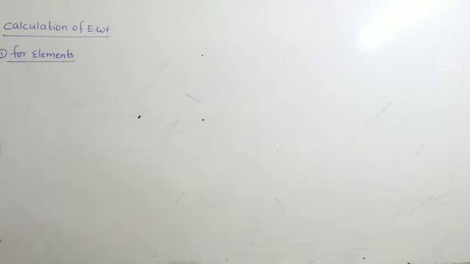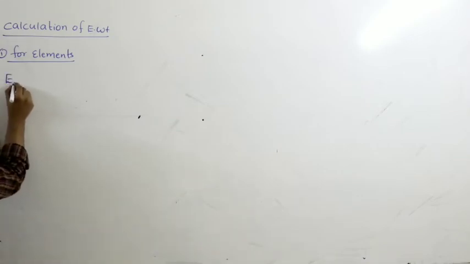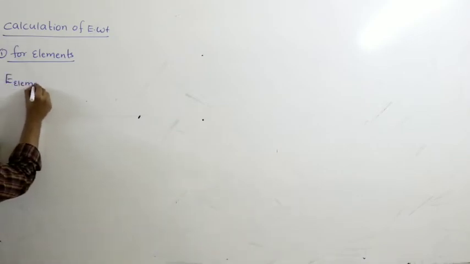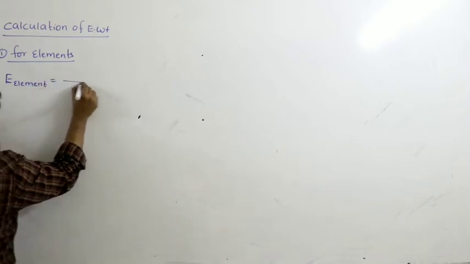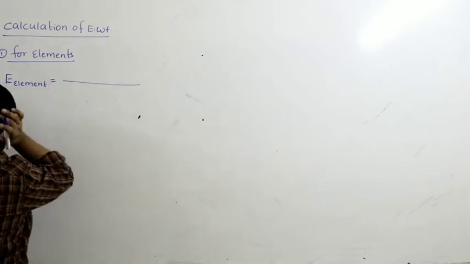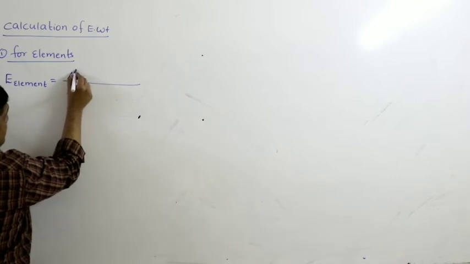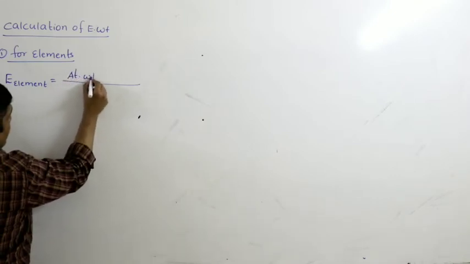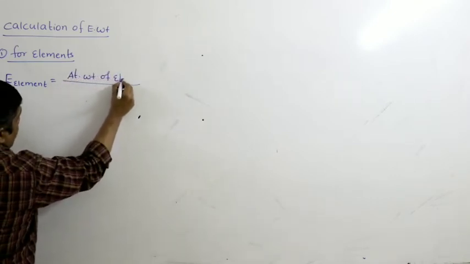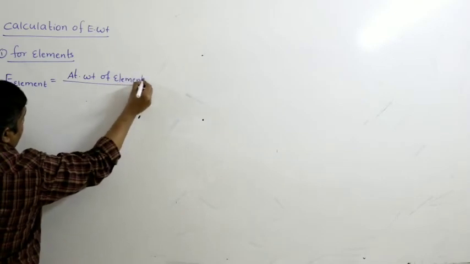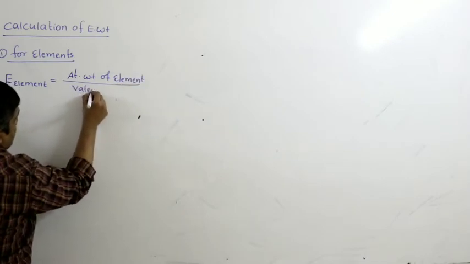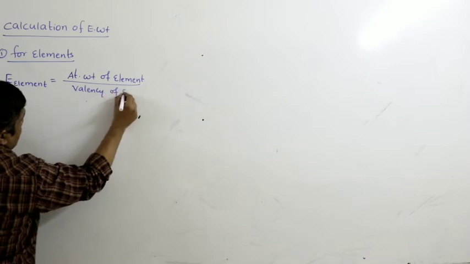So, calculation of equivalent weight, first one for elements. The equivalent weight of an element is defined as the element's mass, that is, the atomic weight of the element, divided by the valency of the element.